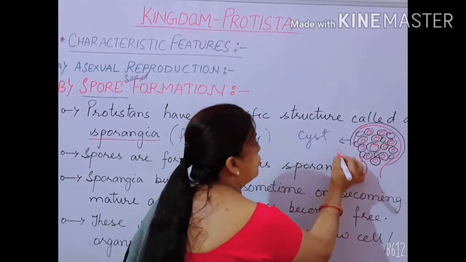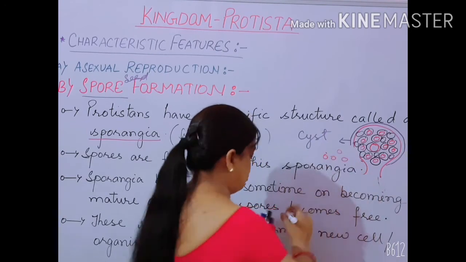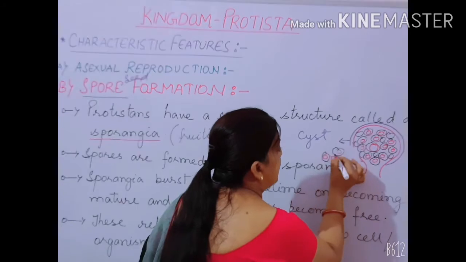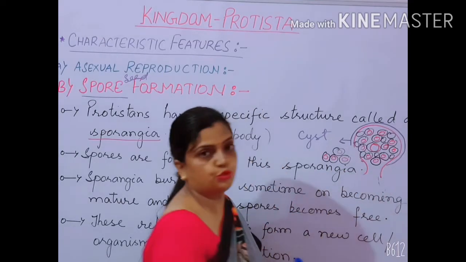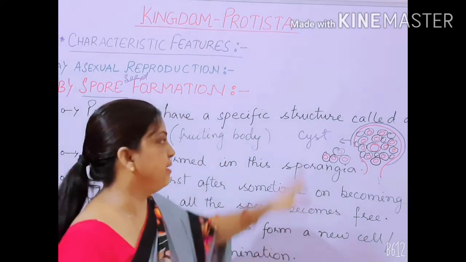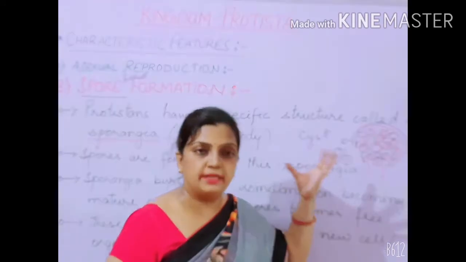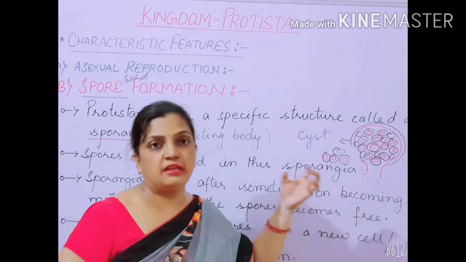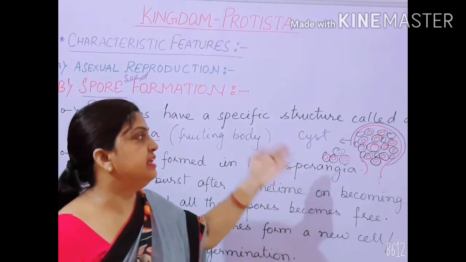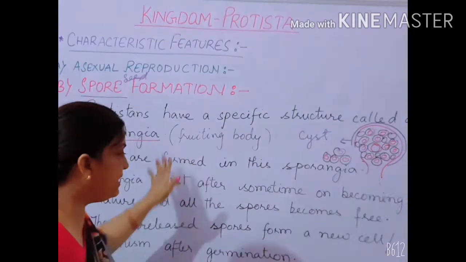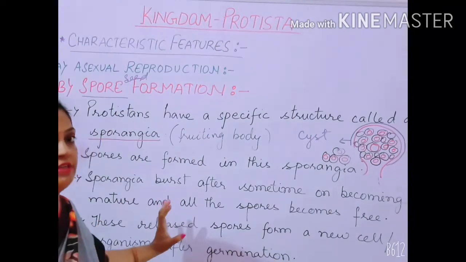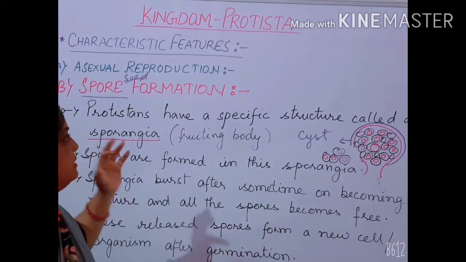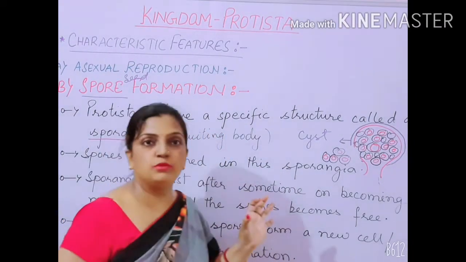All the spores will be released into the environment, and on getting a better habitat, a better place to grow, these spores will grow like a better cell, like a mature organism, and they will flourish their life cycle. After that, they will again get prepared to repeat this cycle, the spore formation method of asexual reproduction. Hope children, this spore formation topic was clear to you.